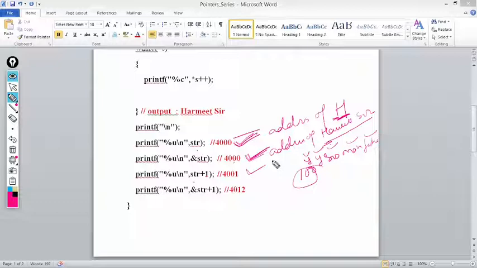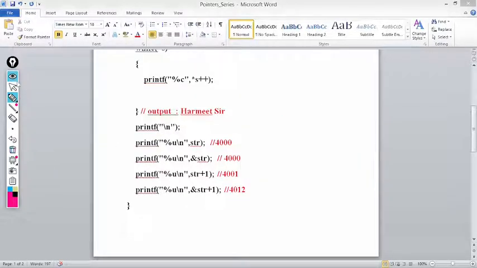तो जैसे &str plus 1 करेंगे, it will start pointing to the next location of its type. Because &str is a pointer pointing to a one dimension array whose length is 12. तो जैसे plus 1 करेंगे तो वो 4012 को 4024 तक पॉइंट करने लग जाएगा. गेटिंग माय पॉइंट? So this is how these pointers are working.